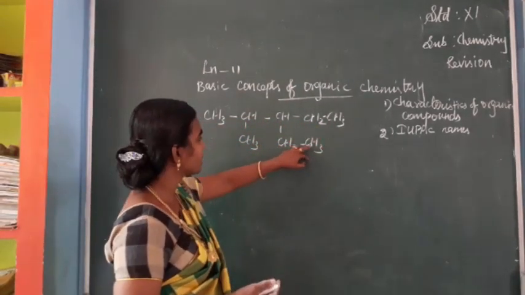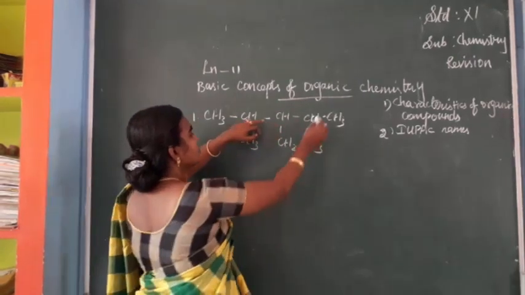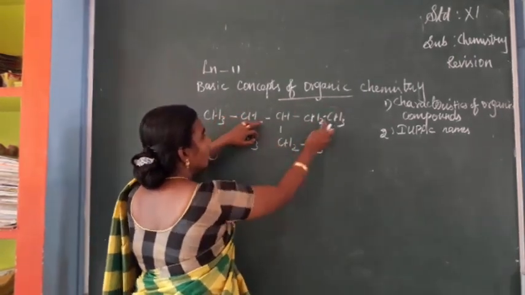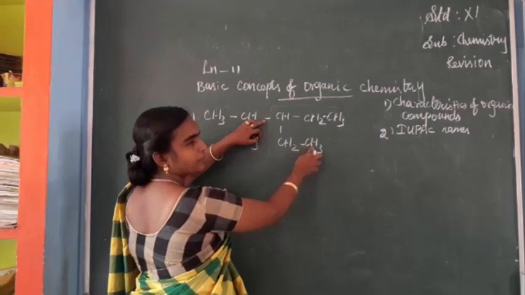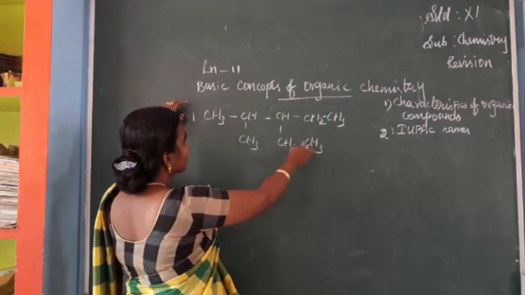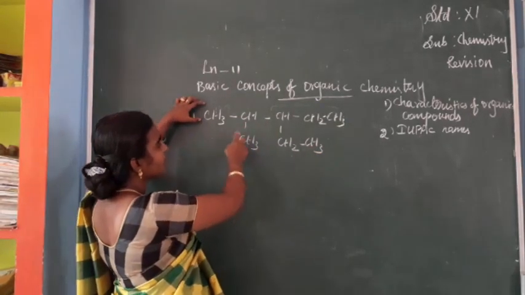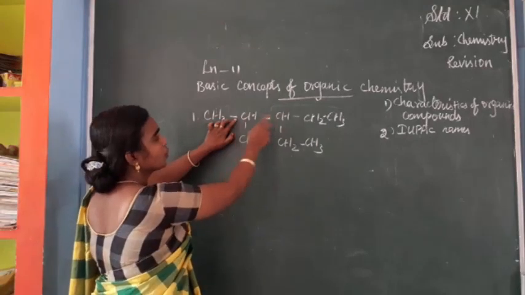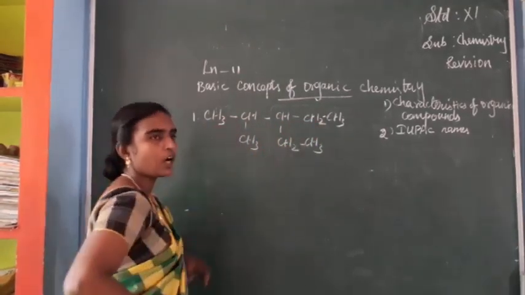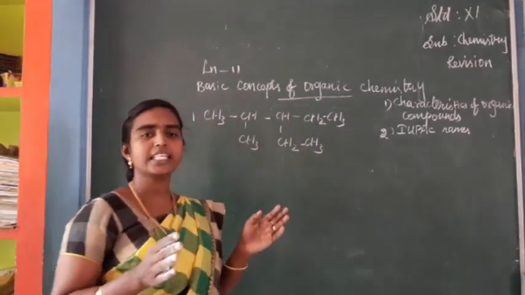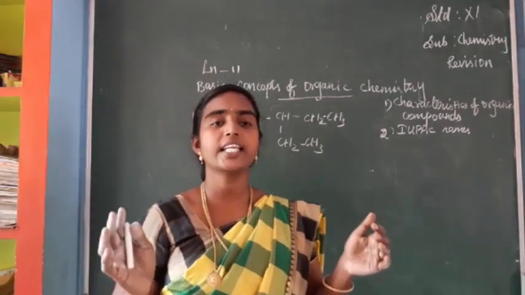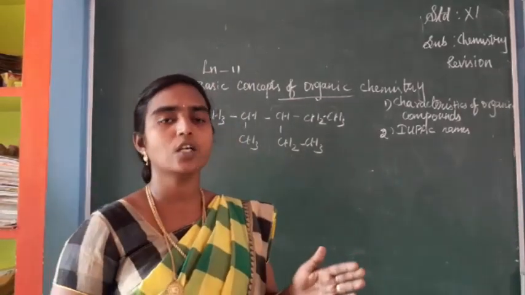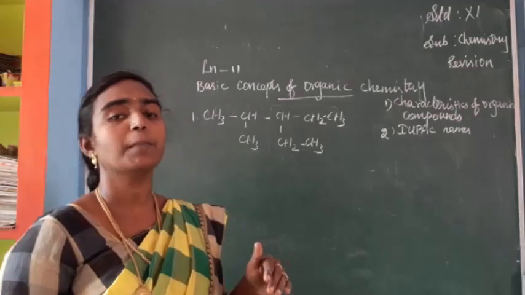When you consider this way, 1, 2, 3, 4, 5, this way also we can select. Any other way is also possible, 1, 2, 3, 4, 5. Anyhow, first we have to select the longest chain of carbon, and afterwards we number the carbon.